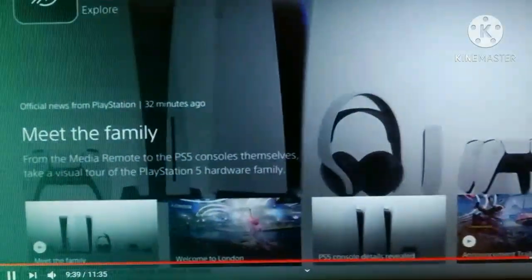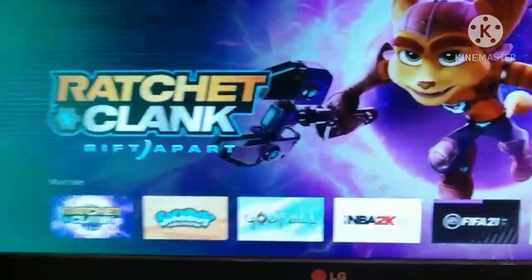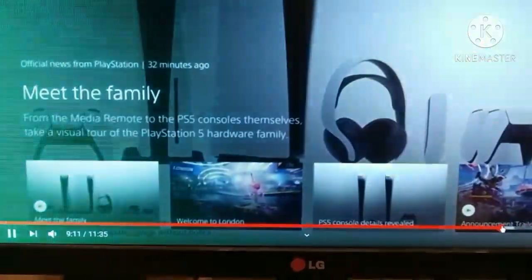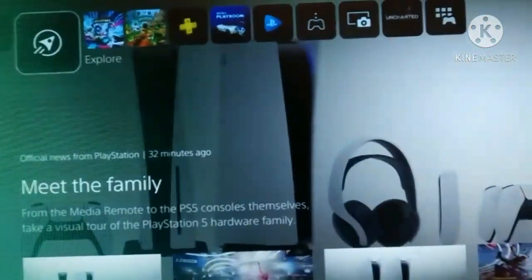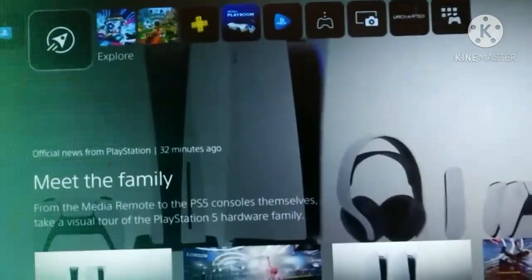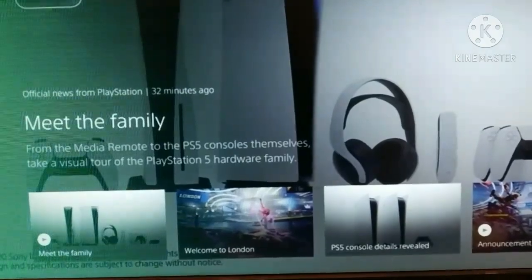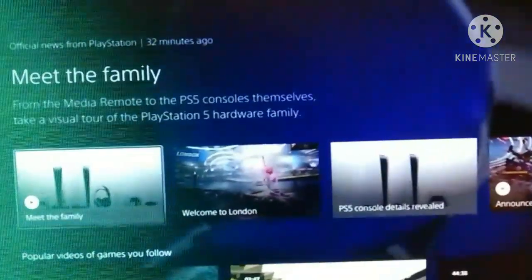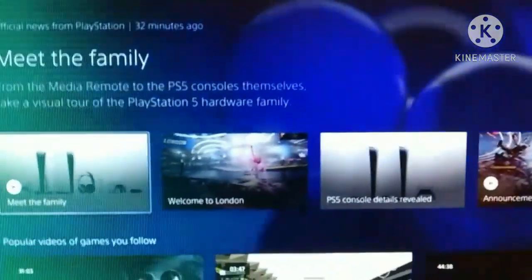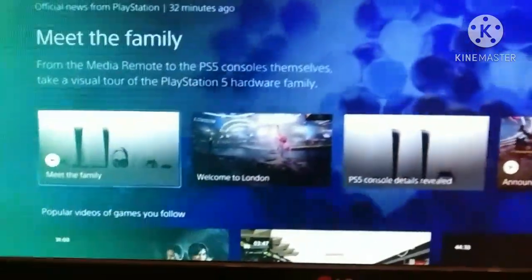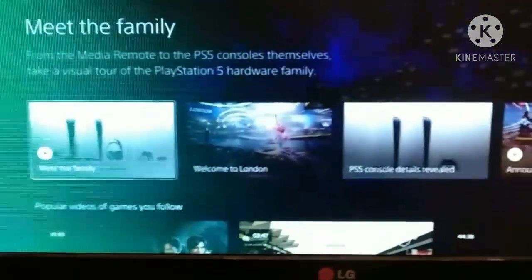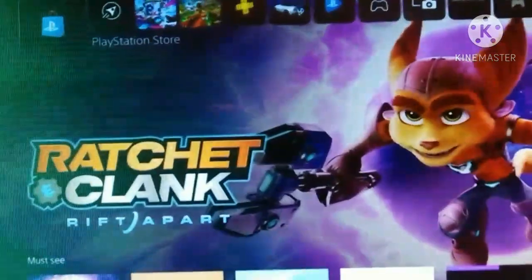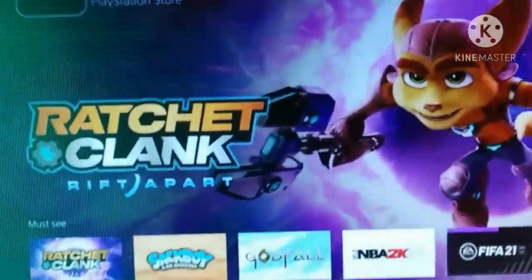Then Meet the Family. Yes, I should just rewind it a bit. Meet the Family is basically a new section on the PlayStation 5 user interface, which will tell you about all the PlayStation 5 related news, latest updates, the PlayStation 5 trailer and all the official news from PlayStation. And even with that, all the latest news related to the PS5's predecessors, the PS4 and even PS3. So it's like that only. Really a legacy of gaming consoles, PlayStation. Really amazing and really exciting.